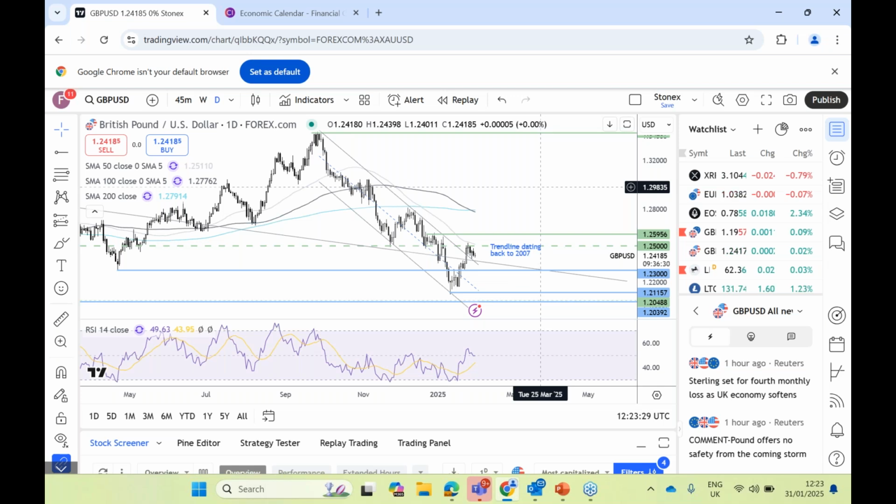However, it's worth noting that wage growth is still a little bit stronger than perhaps what the Bank of England is comfortable with. And obviously higher wage growth intrinsically lends itself to sticky service sector inflation.